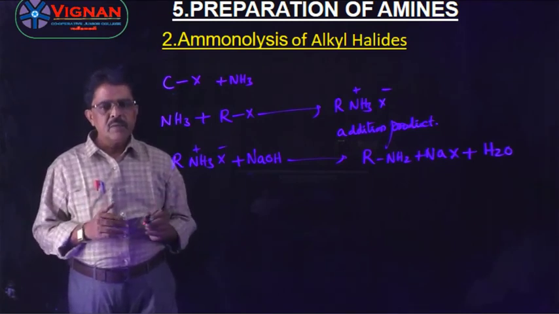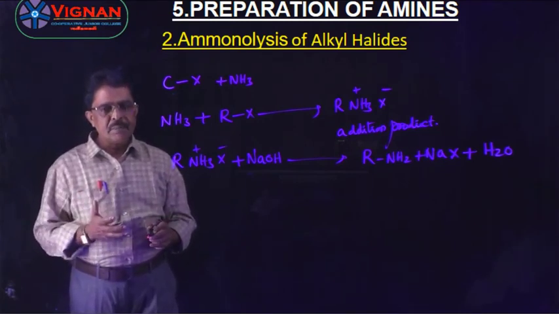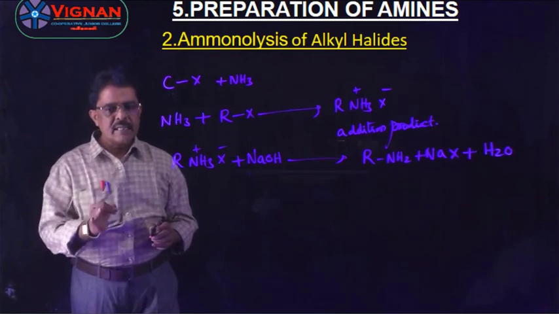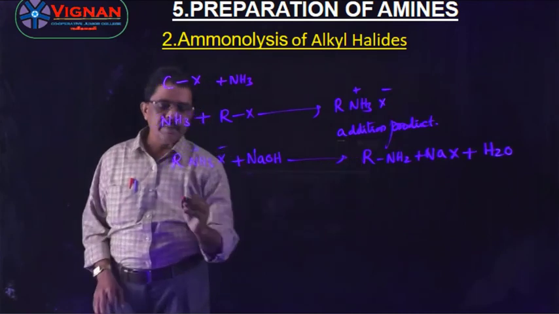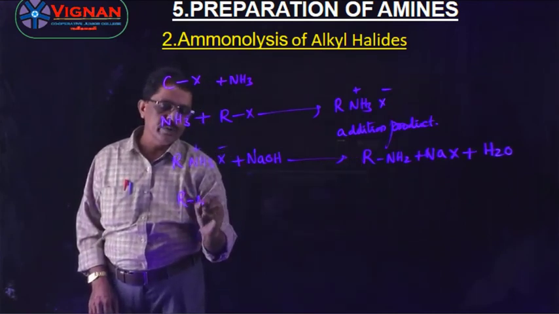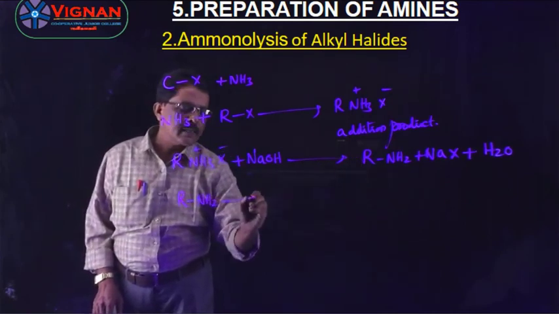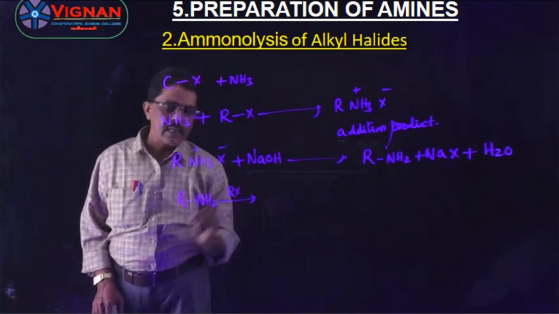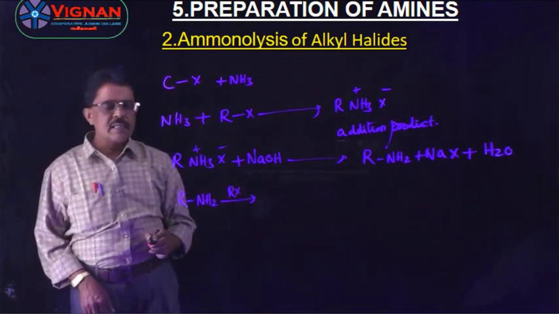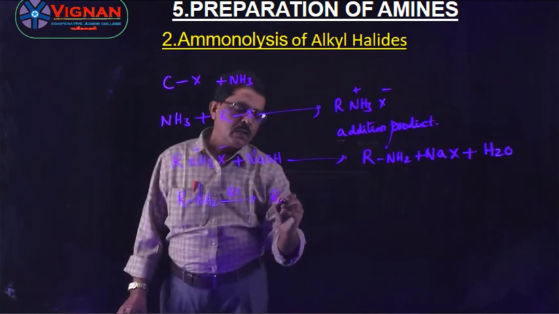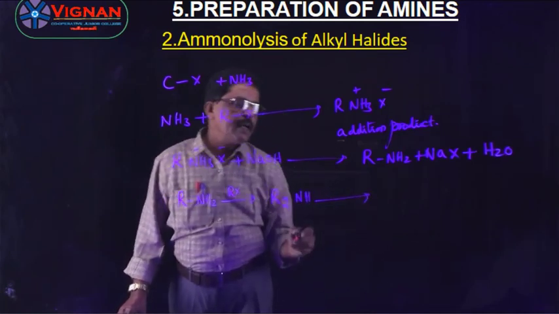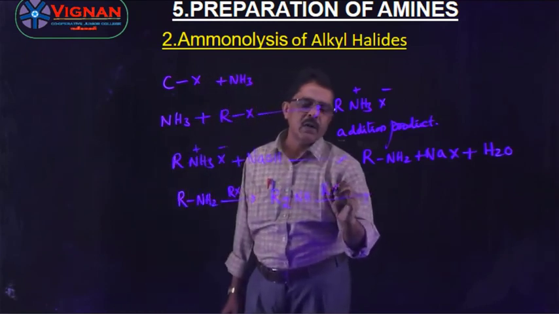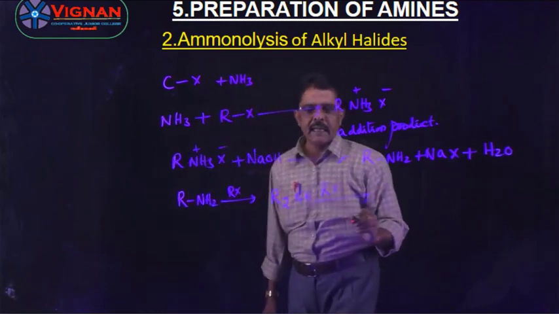So, in the ammonolysis reaction, we can prepare primary amines, secondary amines, and tertiary amines. Let us take the primary amine here, R-NH2. This again reacts with alkyl halide R-X. Then we will get a secondary amine, R2NH. This amine again reacts with one more molecule of RX, alkyl halide.